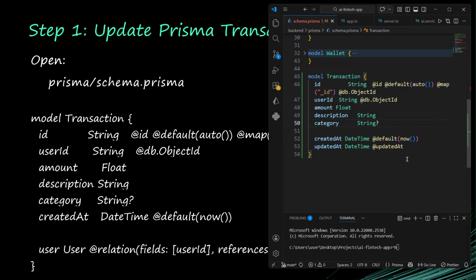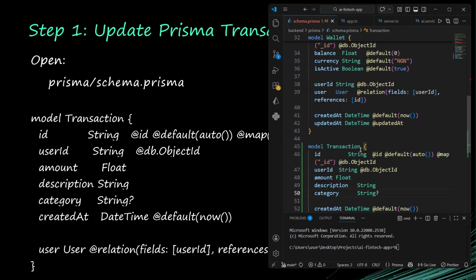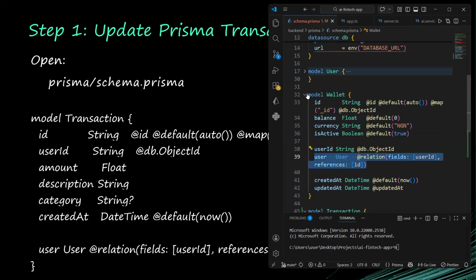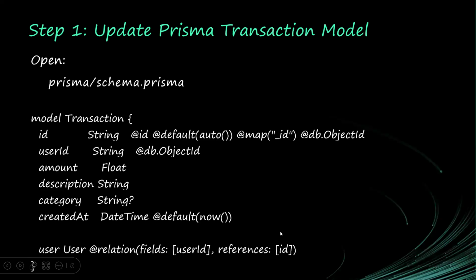And then the next thing we are going to do is to create a relationship. So I'll go to the wallet module and copy the relationship we have there. It's going to be almost the same. So I will copy it, and then I'll collapse the module again. Then the relationship is going to be somewhere here. So it's user @relation. The field is userId and it references. Okay, perfect. All right. So I hope you get it. Make sure you get it right.